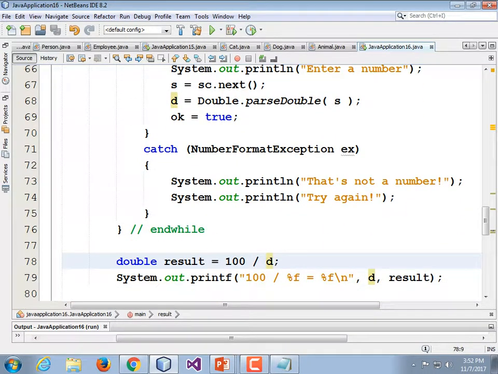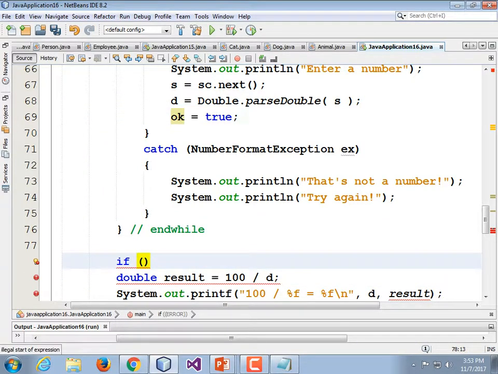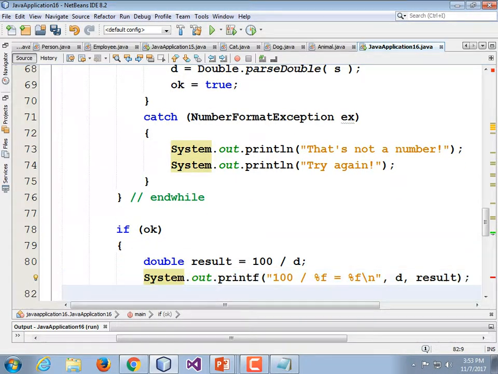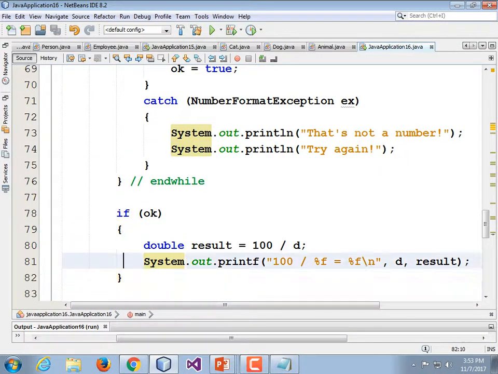That'll get rid of this error down here. But what if I don't want to risk using the initial value? What if there was some other way out of the loop, besides typing in good data? Like what if they wanted to type in the word stop, something like that. So, whoopsie, not in the right place. In front of that double result is equal to whatever, I'm going to do if OK, then I'm going to tab those two things over. Double result is equal to 100 divided by D. System.out.printf 100 divided by %f equals %f, D, result.